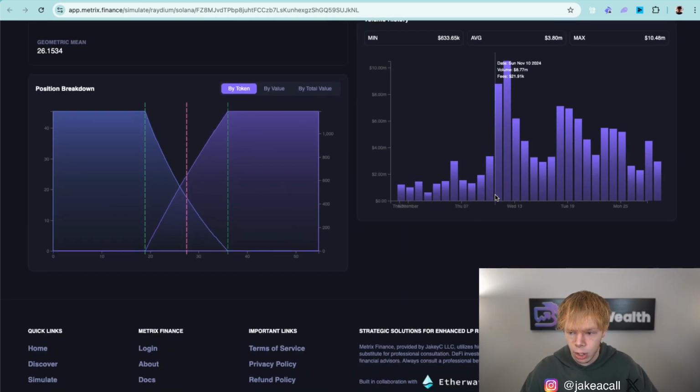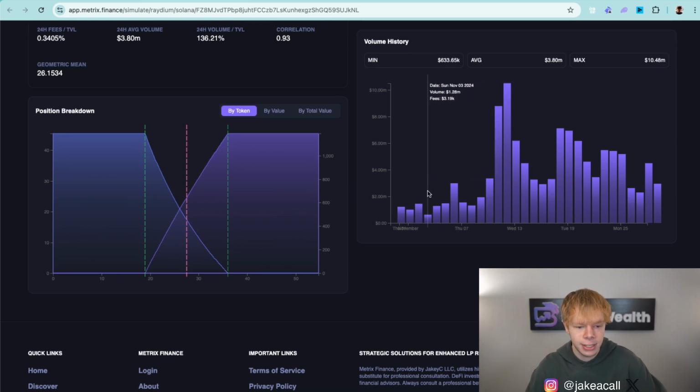So now that I've adjusted the current price to be at the very peak of liquidity distribution, I'm going to scroll down to the volume history. And I'm going to take a look at this over the past 30 days and say, what's happened here? Well, the volume started off low. It started to slowly pick up, like in this period. And then from there, it shot up, right? Shot up November 10th, November 11th, and then it went down. And we've seen these big days since, but it's slowly trending down.